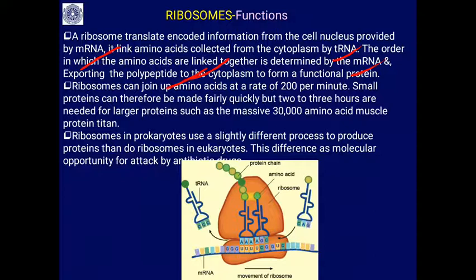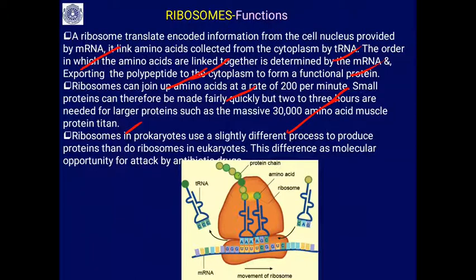Ribosomes join up amino acids at a rate of about 200 amino acids per minute. Small proteins can be synthesized quickly, whereas a massive protein like the muscle protein Titin, which contains 30,000 amino acids, may take an hour or two.